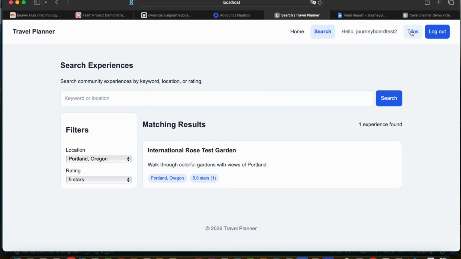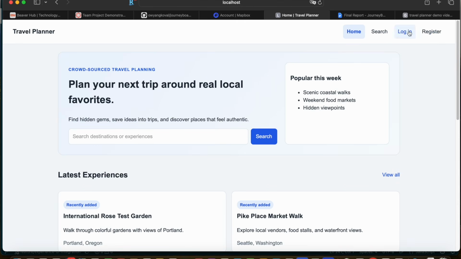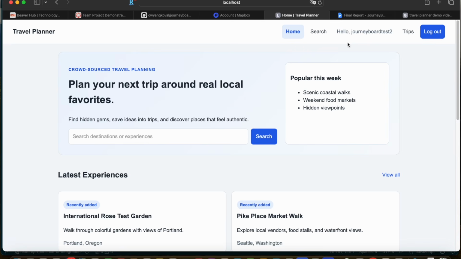For the trips page, that's only for authenticated users. You can create your own trip and organize your own summary. Let's say if I log out, I won't be able to see the trips page. So you can only use that page once you're authenticated and logged in. All right. So my primary responsibility was UI/UX, navigation, responsive accessibility, and Mapbox integrations.